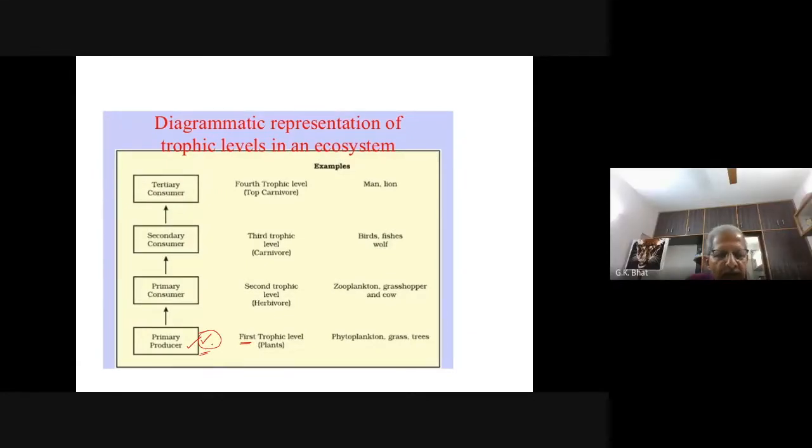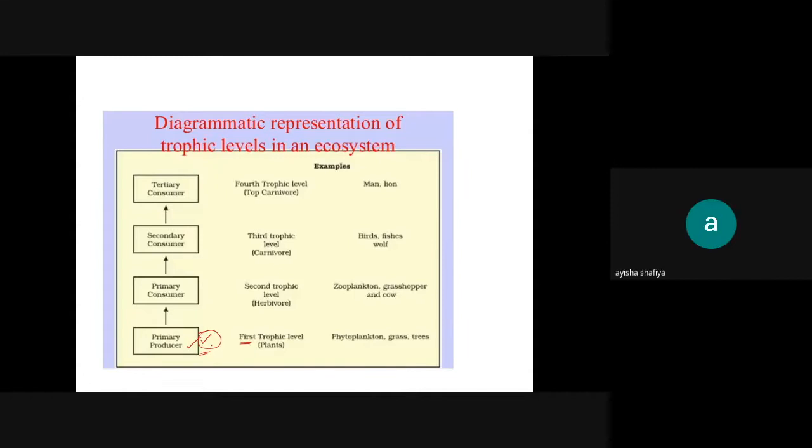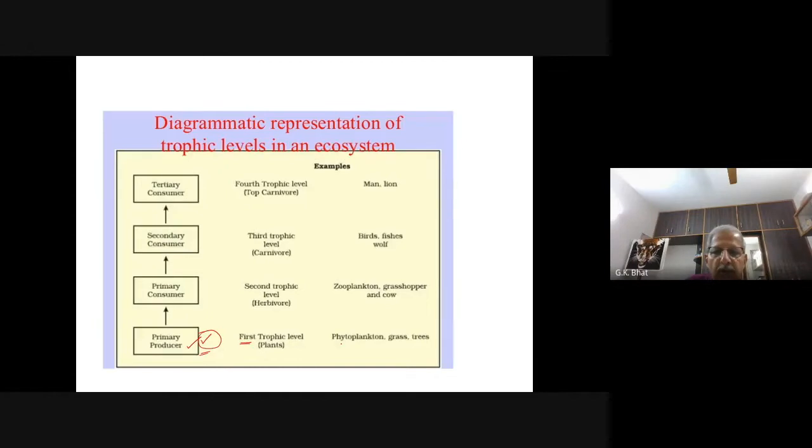Is it at all plants? No, sir, aquatic plants. Aquatic plants. There it is mainly phytoplankton. Phytoplanktons are the important primary producers in the aquatic ecosystem. Grasses are the primary producers in a grassland. Trees are the primary producers in the forest. Grasses and trees are in a terrestrial ecosystem. In a terrestrial ecosystem, they are the producers. Phytoplanktons are the primary producers in aquatic ecosystem.